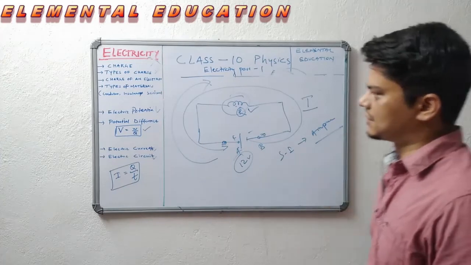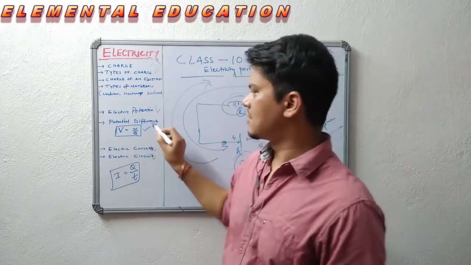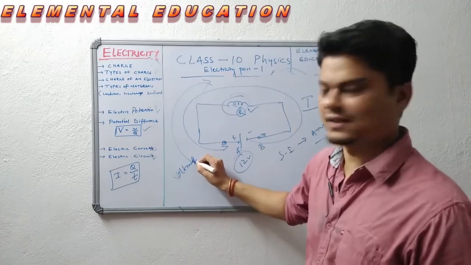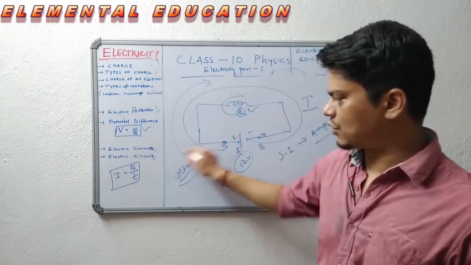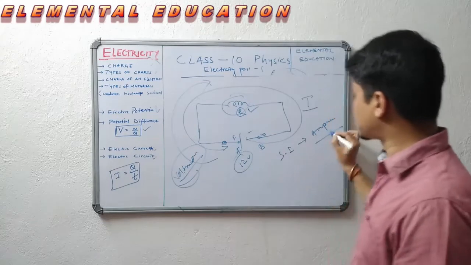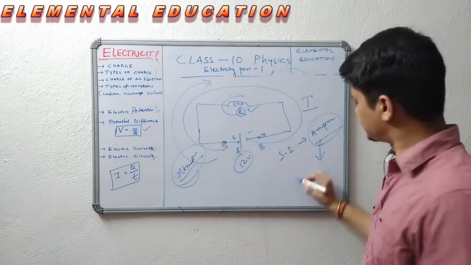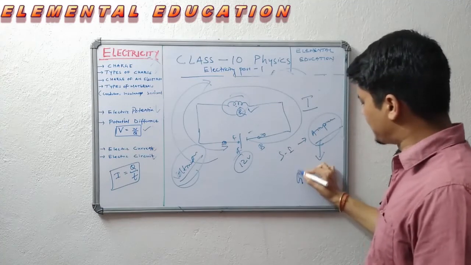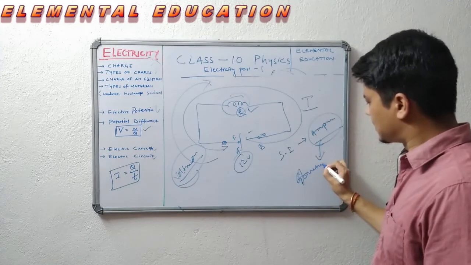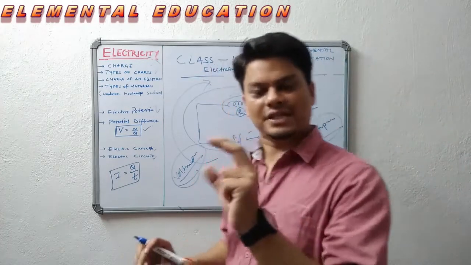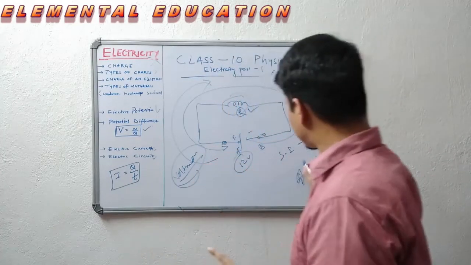Voltage is measured by an instrument called voltmeter. Note this. These things are important. Voltmeter. Similarly, SI unit of electric current is ampere. It is measured by ammeter. But the deflection or the presence of current can be measured by galvanometer.